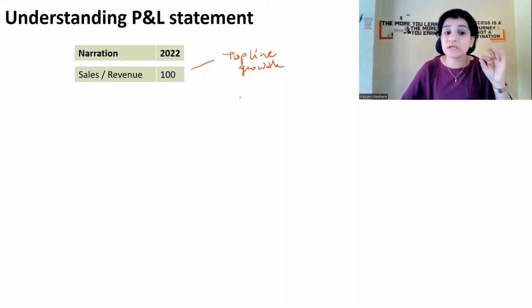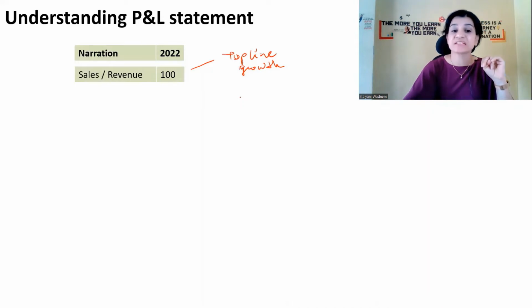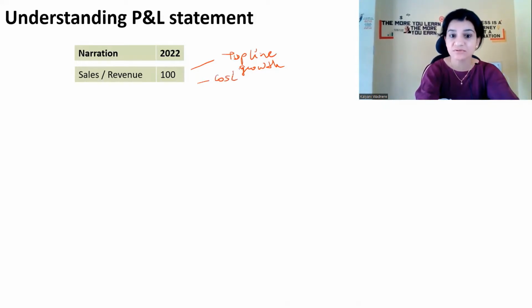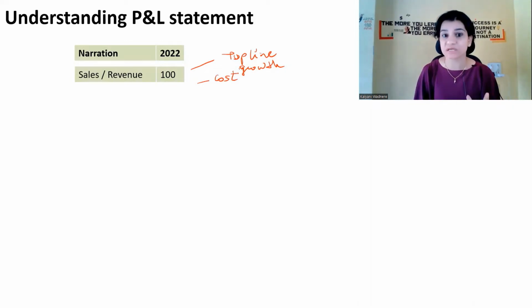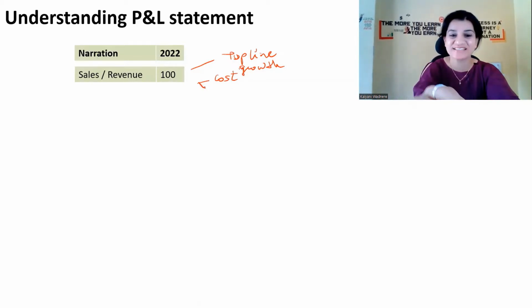Now, in this 100 rupees, there are two things. The first is the cost for making that soap, correct? When a company is making any product or selling any services, there is a cost. And second is, after taking out all the cost, whatever remains with the company is the profit. If it is positive, then of course it's a profit.